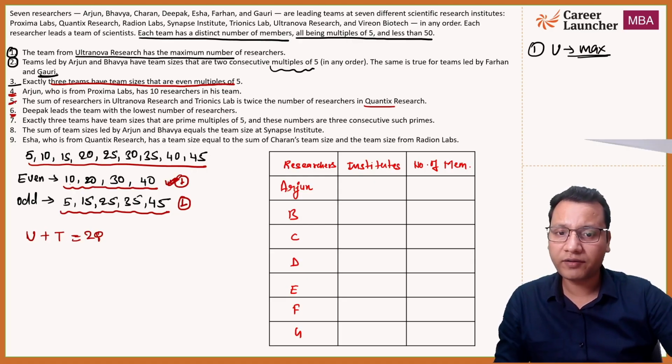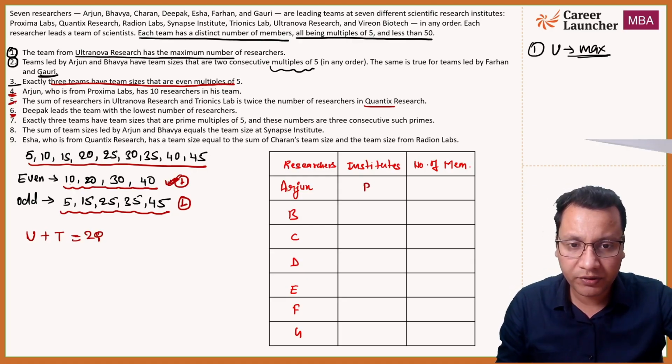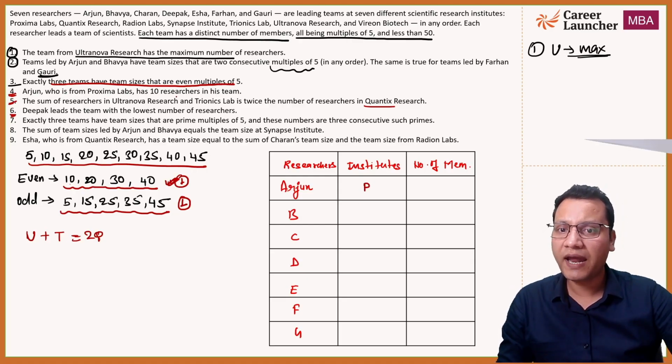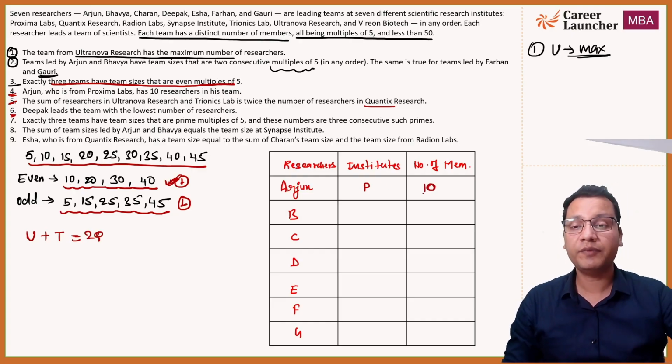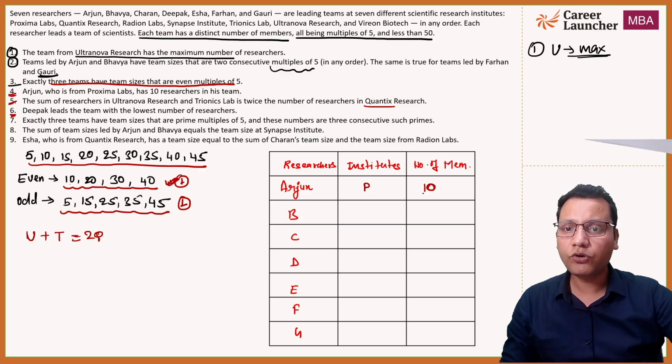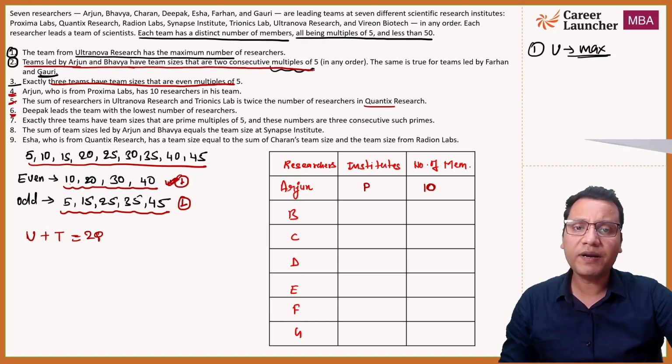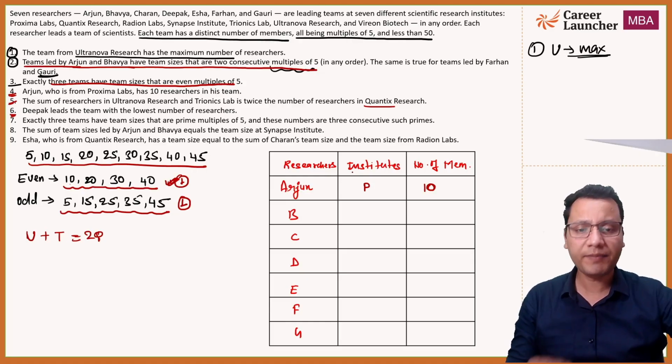Arjun, who is from Proxima, so Arjun, who is from P, so I'll put P here. Arjun, who is from P, has 10 researchers in his team. Now if you quickly go to statement number 2, it says the teams led by Arjun and Bhavya have team sizes which are two consecutive multiples of 5. I explained this just now.